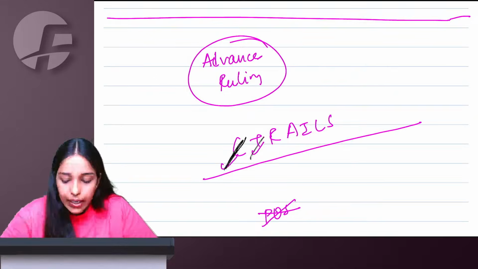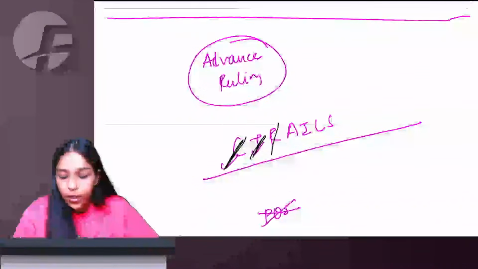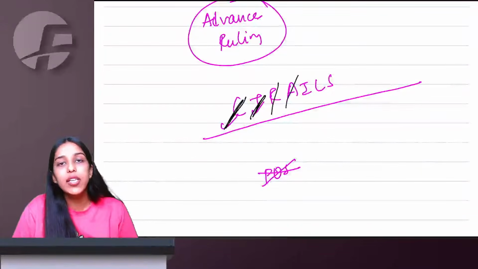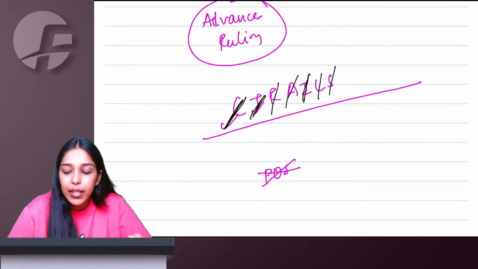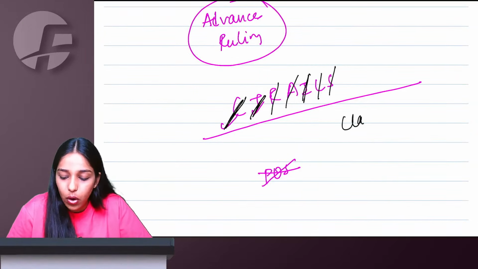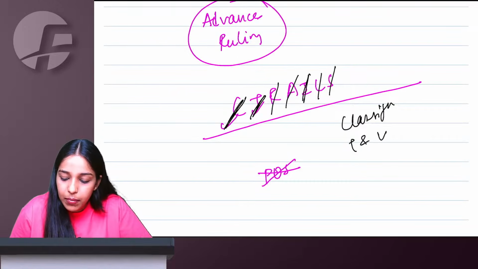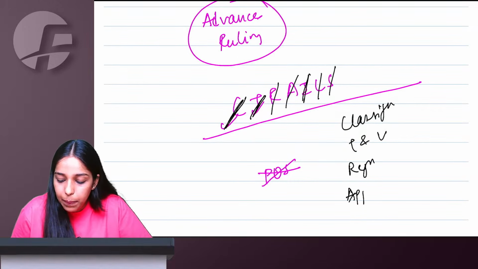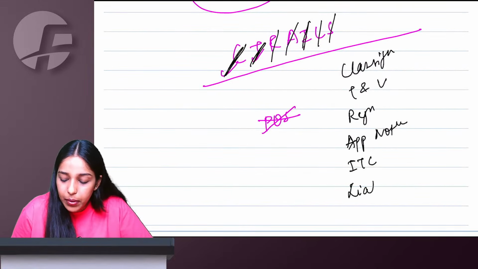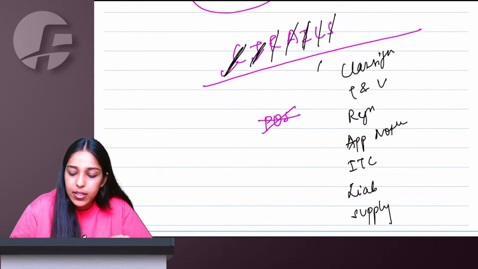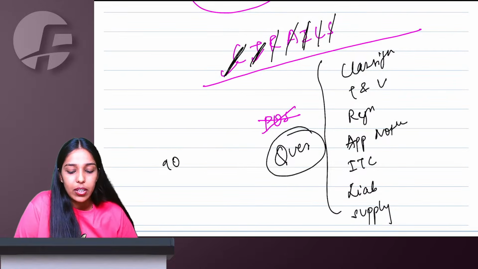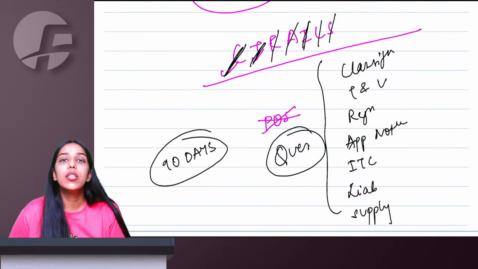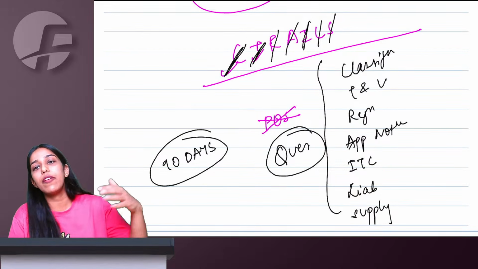So classification, time and value, then whether I have to take registration or not, if there is any notification, is it applicable on me or not, admissibility of ITC, liability to pay, and whatever I'm doing, is it supply or not. These questions I can go and ask the Authority of Advance Ruling, and within 90 days they will give me the ruling. If they have a difference in opinion, they will refer it to the Appellate Authority.